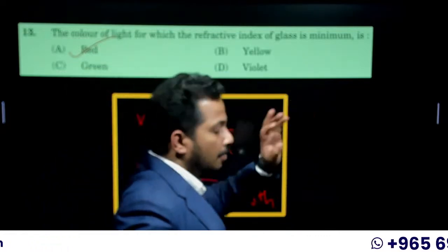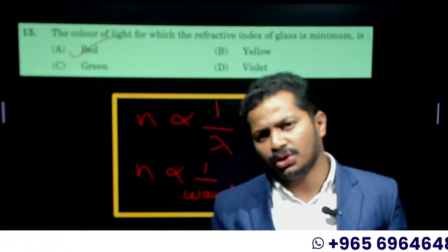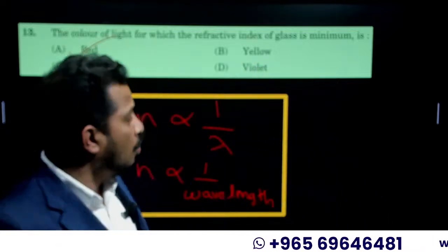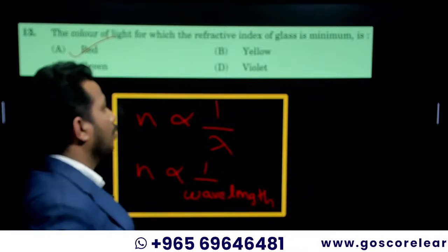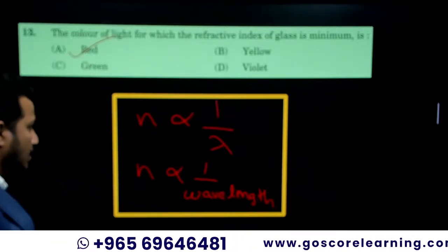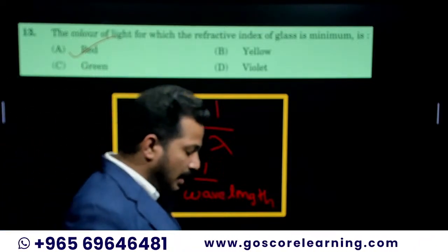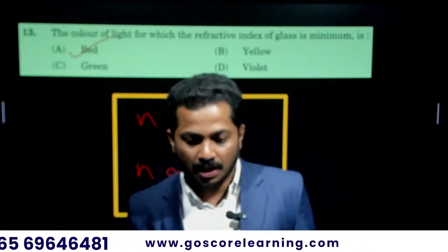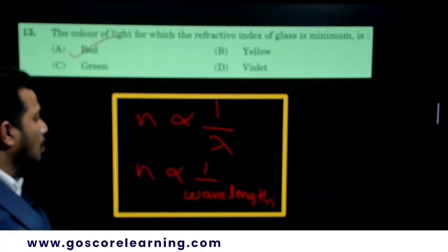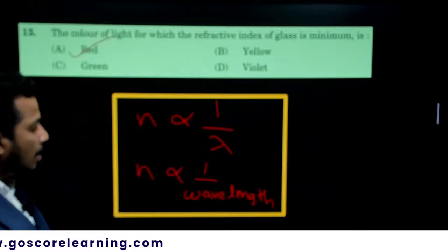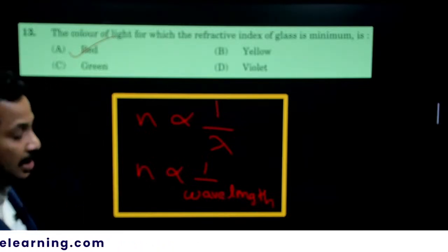Wavelength is high for red, so the higher the wavelength, the lower the refractive index in glass. This is a grade 12 topic, anyway, it's been asked. As red has more wavelength, it has the least refractive index.